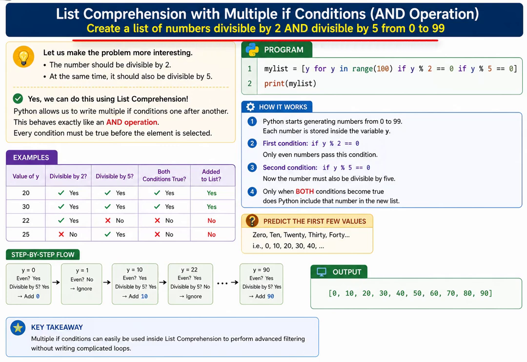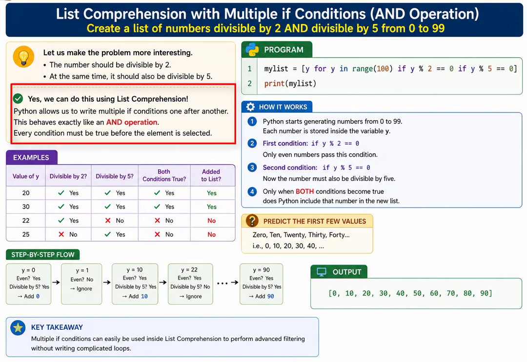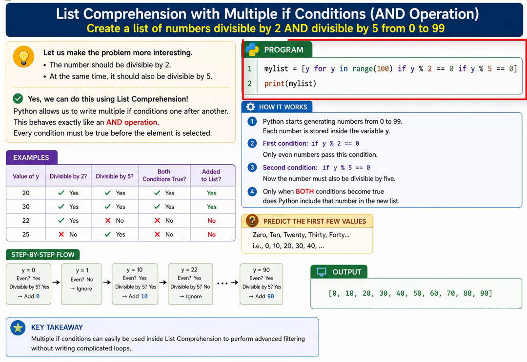Suppose I ask you to create a list containing numbers that satisfy 2 conditions. The number should be divisible by 2. At the same time, it should also be divisible by 5. Can we do this using list comprehension? Yes. Python allows us to write multiple if conditions one after another. This behaves exactly like an AND operation. Every condition must be true before the element is selected. Please type the following program.